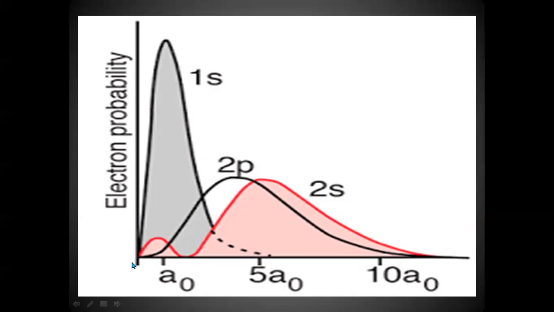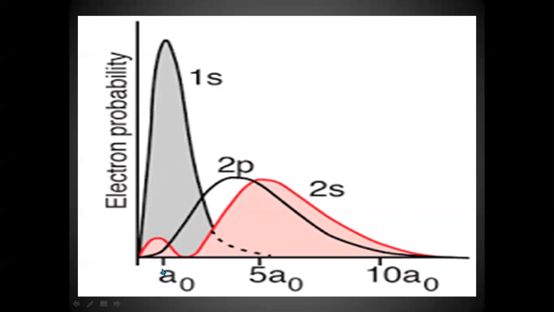which means the electron density is not zero at the center of the nucleus. At the origin or center, it is not zero. Please keep that in mind. For 2s also, this is not equal to zero. The electron density, or probability of finding an electron, is not zero at the origin for either 1s or 2s. That means for any s orbital, the electron density is not zero at the center or origin.